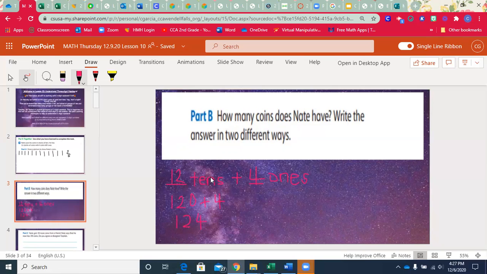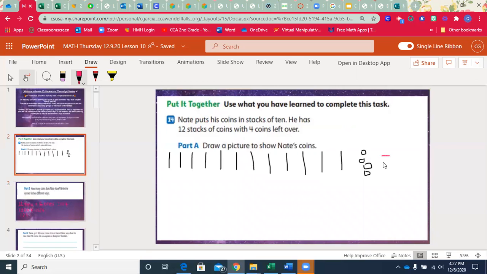Both of these ways represent 124. So it's the same thing, just writing it in two different ways. And I've actually written it in 3 different ways because this also says 124, right? It's just in model form.